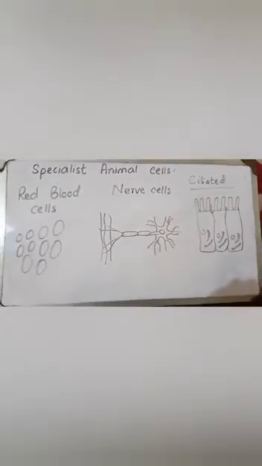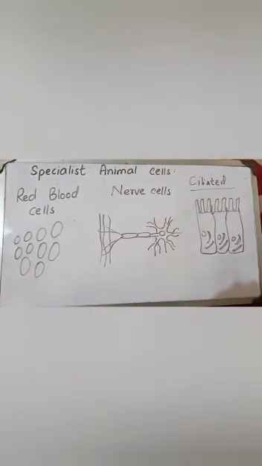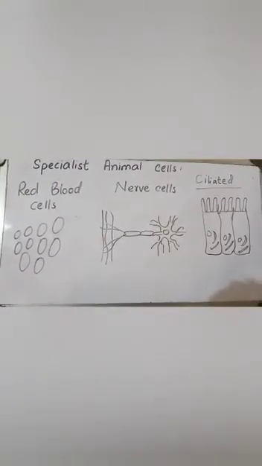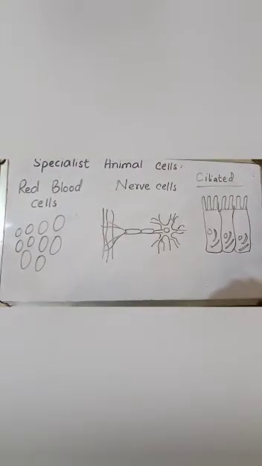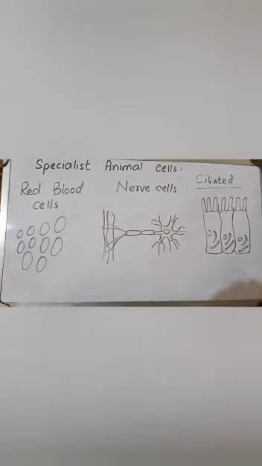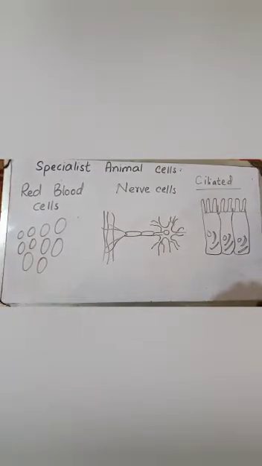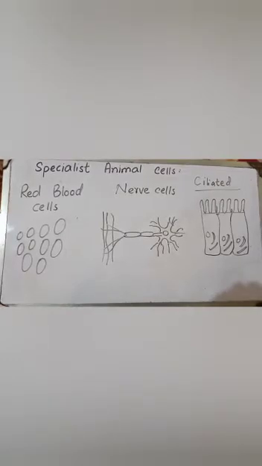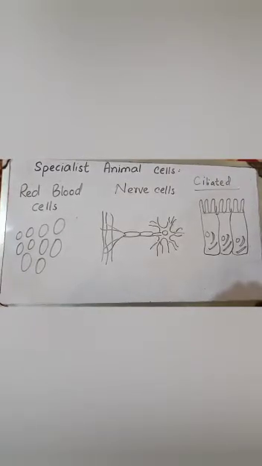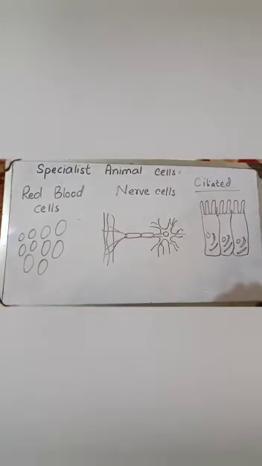Firstly, red blood cell. Number 2, nerve cells. Number 3, ciliated epithelial cell. Red blood cell. The special job or function of red blood cells is that they carry oxygen around the body in the blood. Number 2, nerve cells. They carry messages around the body. Number 3, ciliated epithelial cell. Tiny hairs called cilia along the upper surface sweep dust and microbes along the airway, such as the lining of the nose and windpipe, so they keep them clean.